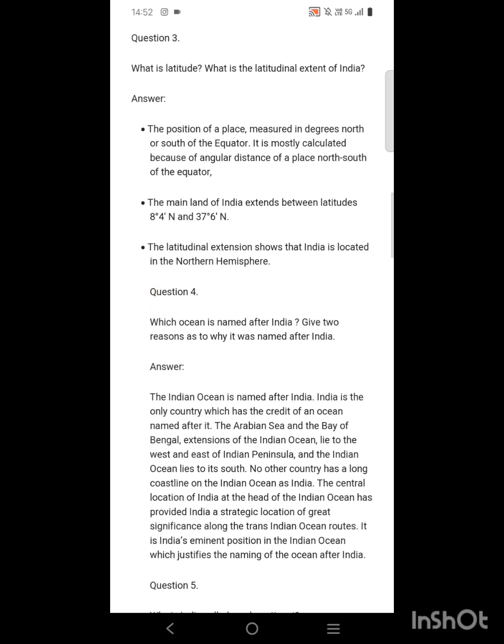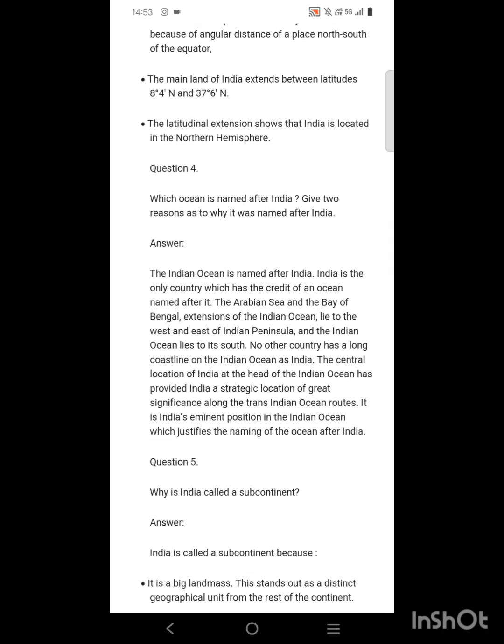The latitudinal extent: the mainland of India extends between latitudes of 8 degree 4 minute north and 37 degree 6 minute north. So the latitudinal extents are something you have to remember very carefully. What are the latitudinal extents of India? That is 8 degree 4 minute north and 37 degree 6 minute north. And the latitudinal extension shows that India is located in the northern hemisphere.